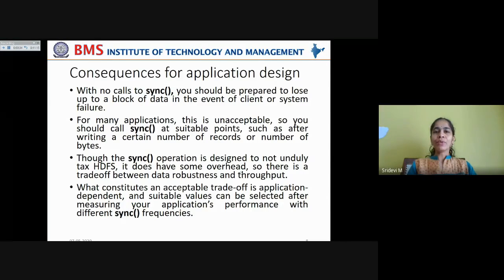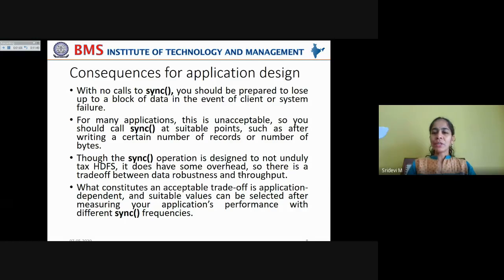That is why you have to use this sync method in order to ensure that the data is safely written to all the data nodes in the pipeline. For any application, it is unacceptable to lose blocks of data. So you should call sync at suitable checkpoints, such as after writing a certain number of records or after writing some number of bytes. Even call this sync method frequently in order to ensure safe writing of data onto the data nodes.